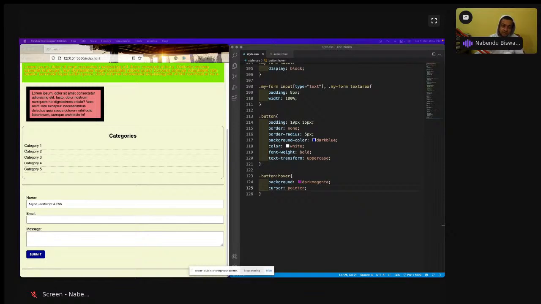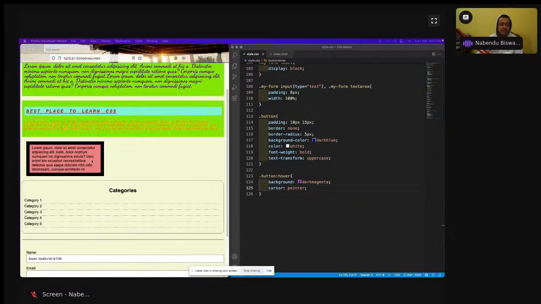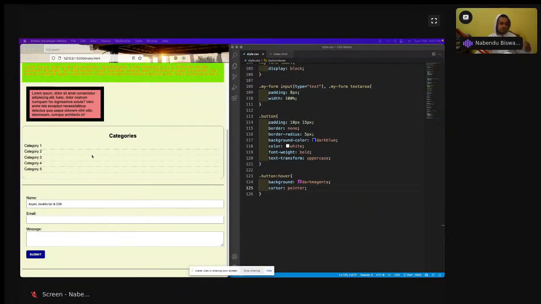One more thing I want to tell before alignment and floating: tables were there. People used to use tables to do the layout. Such a weird thing, and nowadays nobody does that. So why is layout important? This is something basic we have learned till now, but layouts are important. Where should one part of the website go? Where should the other part of the website go? That is known as layout.